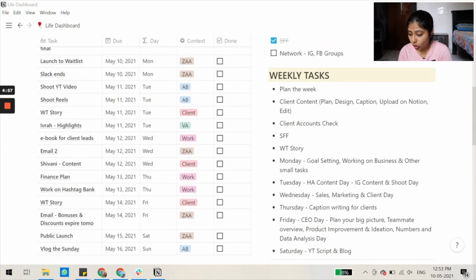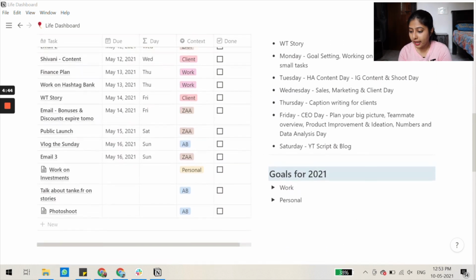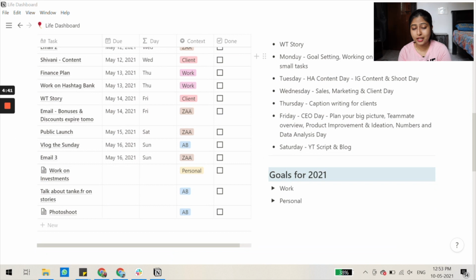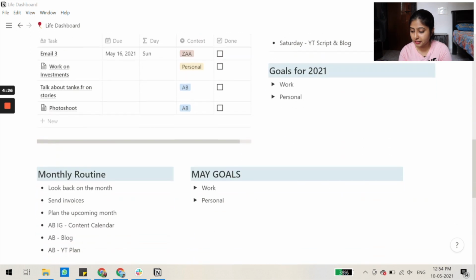And then I have all my weekly tasks written over here, the things that I need to do on a weekly basis and not every single day. So for client content, maybe planning is one day, designing would be another day, and such stuff. And I have even divided my days to prioritize what is the priority for Monday. Mondays would be goal setting, working on my business, doing some other small tasks, checking on my client accounts and all of that. And Thursday is going to be caption writing day specifically for clients. So this is how I've divided it.